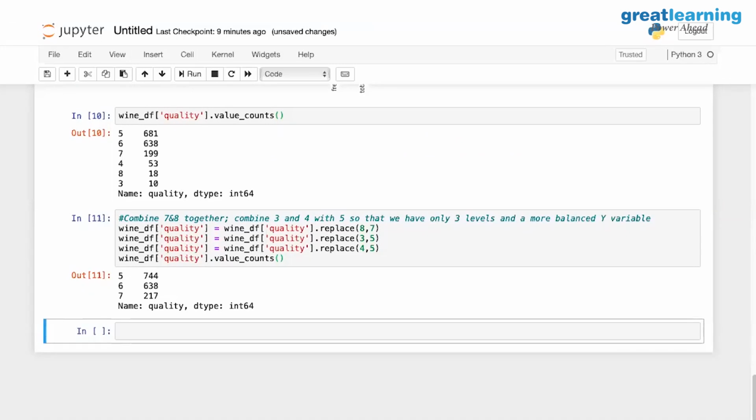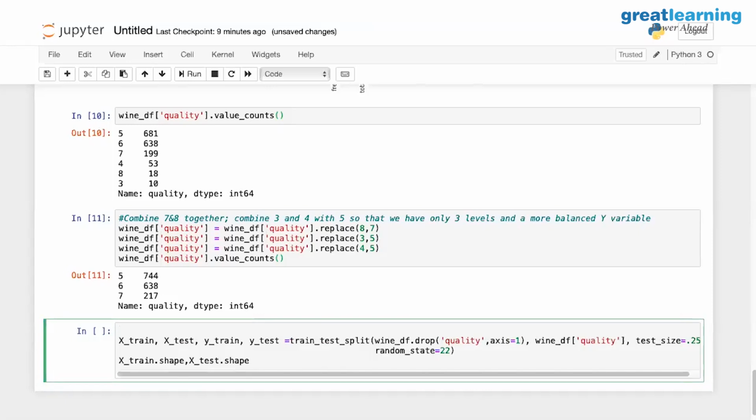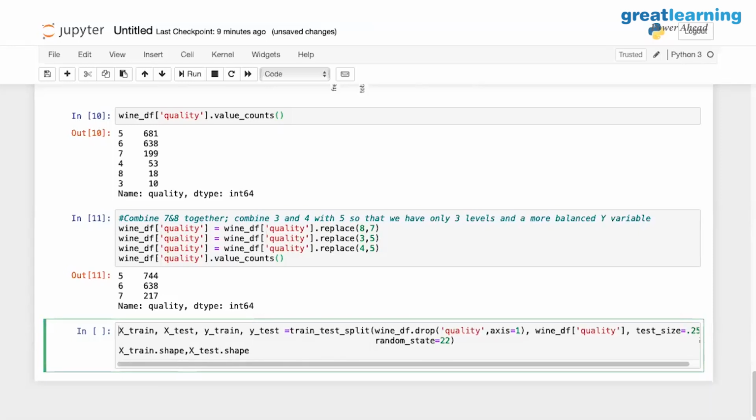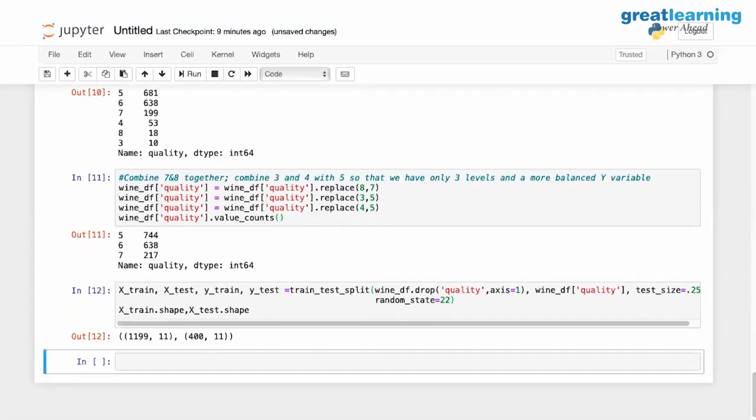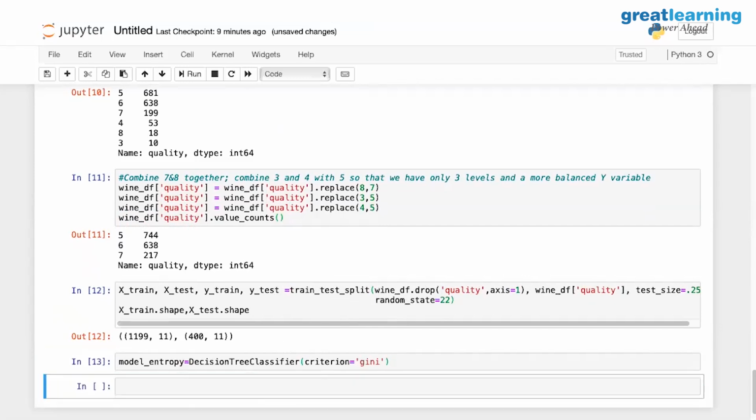Okay. Now let's do the train test split. Okay, so I'm doing this. I'm just taking the target. I'm doing the target quality on this, and we have the data ready right about now. Okay, so let's build a very simple decision tree first. I'm going to go with the decision tree. I'm going to use the criterion to be Gini. Right, and let's create this.